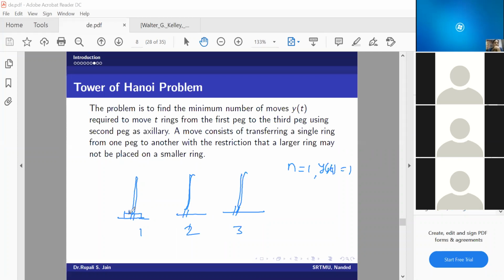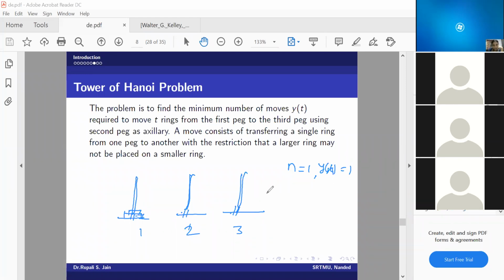So if I have two rings, how I will do? If I transfer the smaller ring to third, then I cannot transfer bigger ring over that. So what I will do? First smaller ring I will keep in second, then bigger ring I will keep in third, and then second to third.